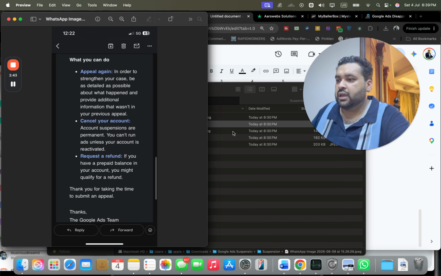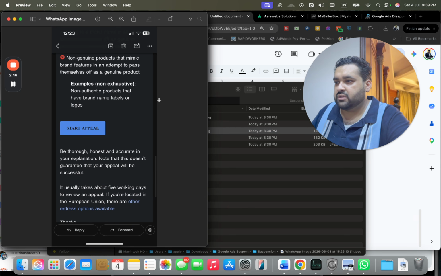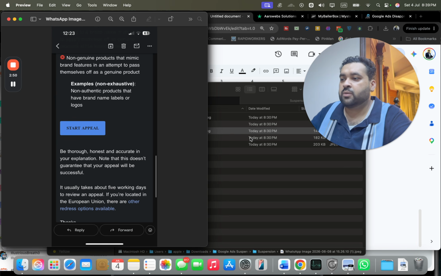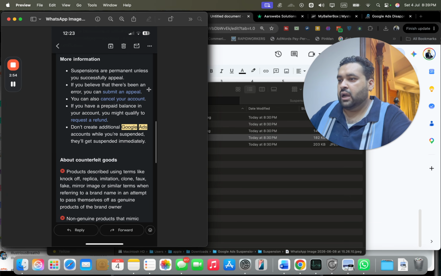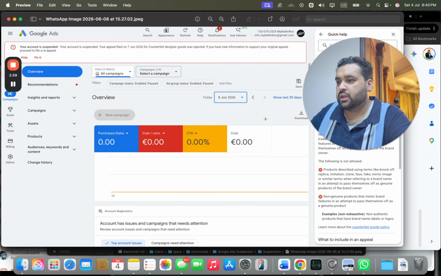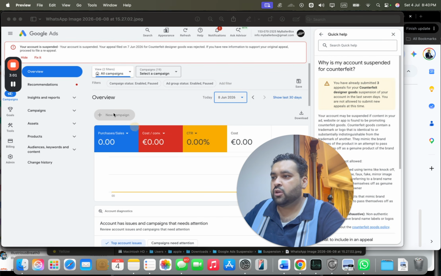You can appeal again, cancel your account, and other things as well. You can see that it is not acceptable where Google feels there are non-authentic products that have brand names or labels or logos, and suspensions are permanent unless you successfully appeal. And another one over here: you can see the account is suspended for counterfeit goods, designer goods, and the appeal was rejected. If you have any new information, please submit.